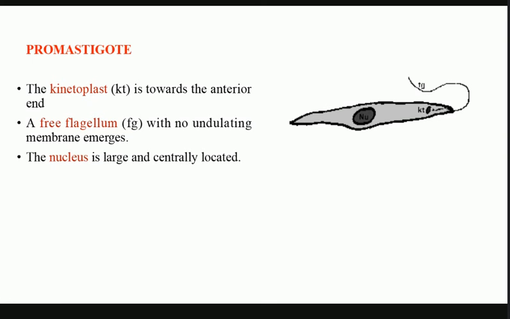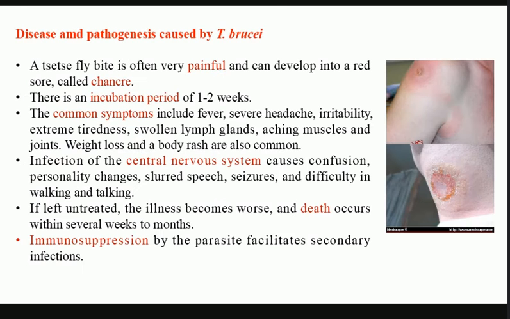This chancre is the site of injection of the trypomastigotes. When the tsetse fly takes a blood meal and inoculation occurs, this causes inflammation. The red zone is basically the sign of inflammation.